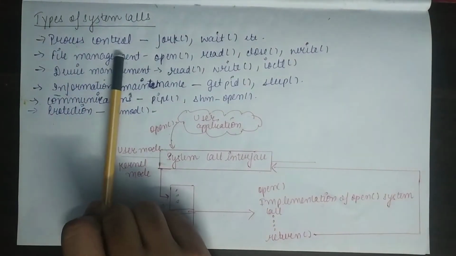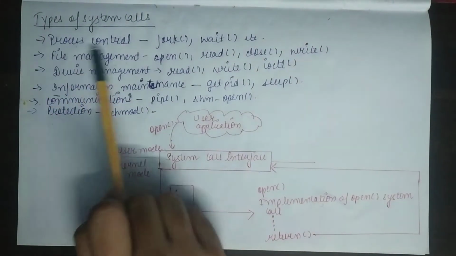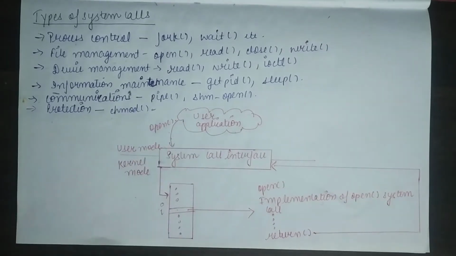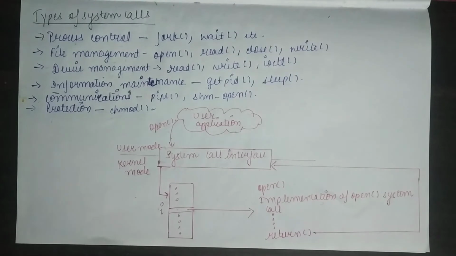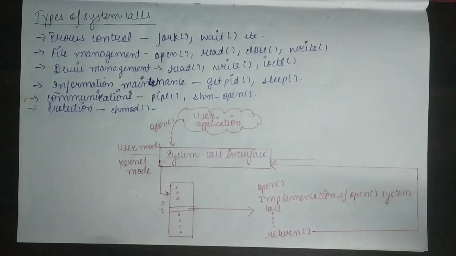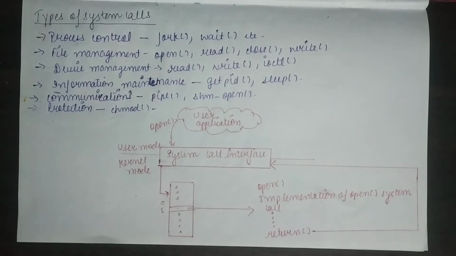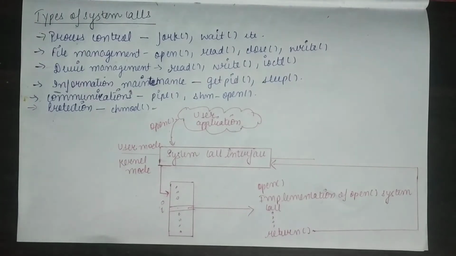The first one is process control. Now, what is a process? Process means a program in execution. So if a program is executing, that program must be able to halt its execution normally or abnormally. Halting normally is possible using an end system call. And for abnormal termination, we have the abort system call.